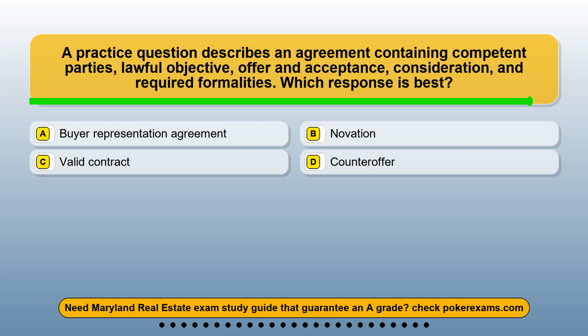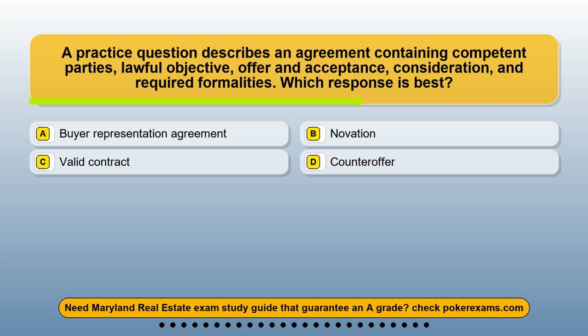Question 19. A practice question describes an agreement containing competent parties, lawful objective, offer and acceptance, consideration, and required formalities. Which response is best? Option A, buyer representation agreement. Option B, novation. Option C, valid contract. Option D, counteroffer.